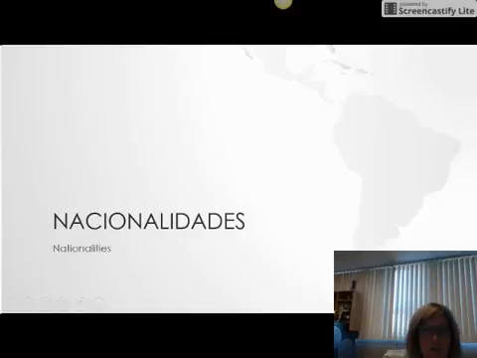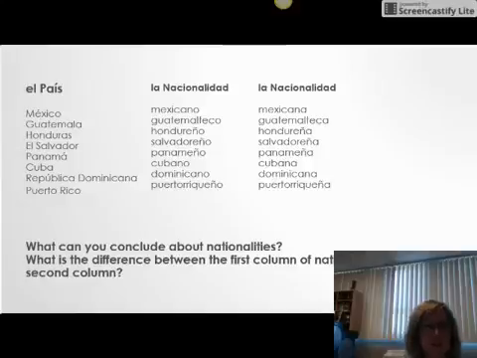Okay, so clase. I want to do a lesson on nacionalidades for Unidad 1A. What we need to understand is that with nationalities, number and gender matter. On this screen you see el país, which means country, and I've listed Spanish-speaking countries below that. Then we have la nacionalidad, which is the nationality, and again, la nacionalidad. So two different ways to see nacionalidad.